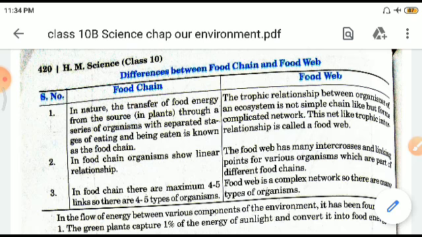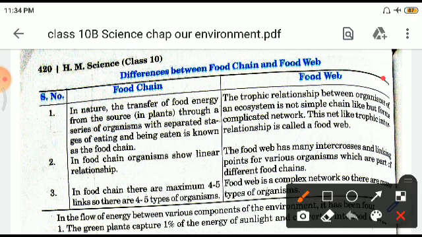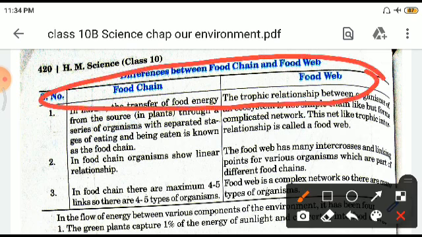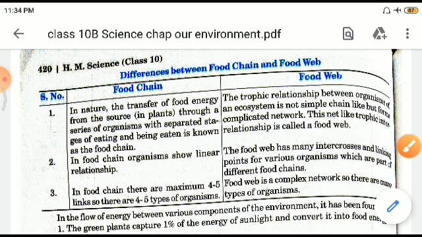In this chart here, see, children, the differences between food chain and food web have been further elaborated. Food chain is, in nature, the transfer of food energy from the source in plants through a series of organisms with separate stages of eating and being eaten. Whereas food web, the trophic relationship between organisms in an ecosystem, is not simple chain-like but forms a complicated network. This net-like trophic interrelationship is called food web.